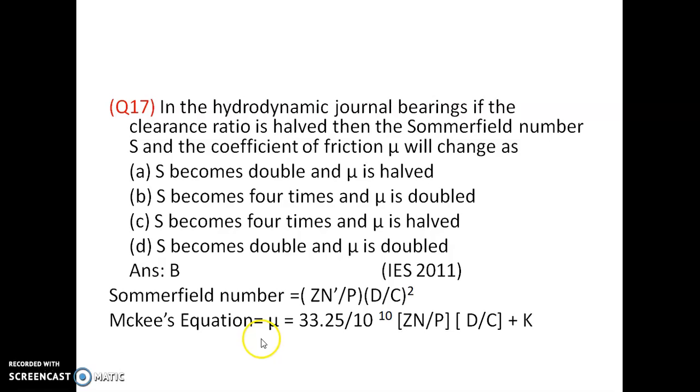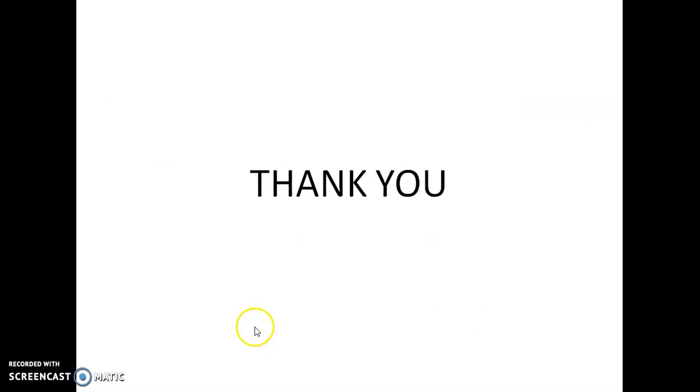The coefficient of friction is always less than 1. Coefficient of friction mu equal to 33.25 into 10 power minus 10 into Zn by P into D by C, plus K, where K equal to 0.001 is a constant. So in D by C, C becomes C by 2, the denominator becomes the numerator, so it becomes 2. So the coefficient of friction becomes doubled. S becomes 4 times, mu is doubled. Okay, thank you.